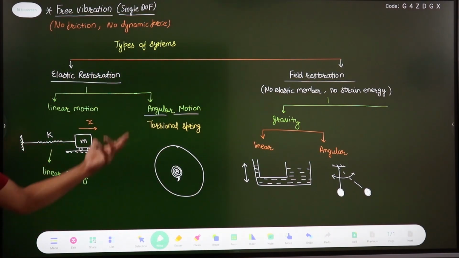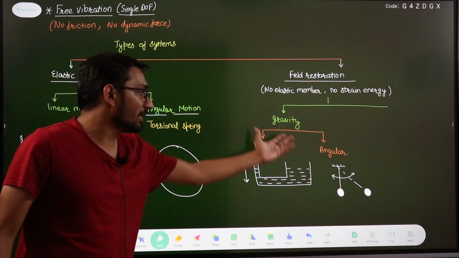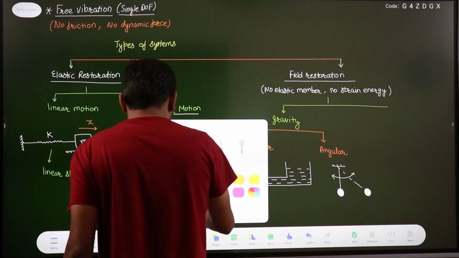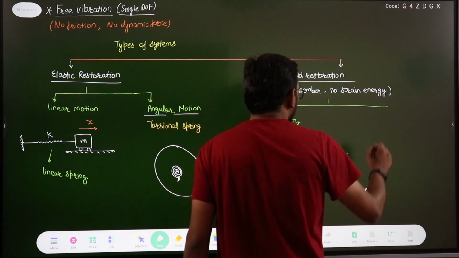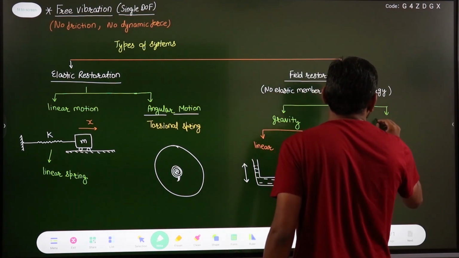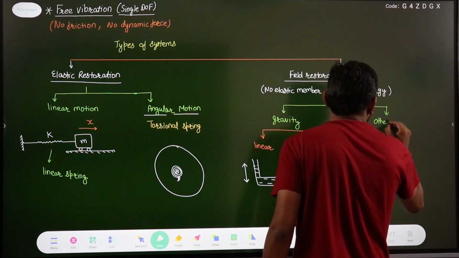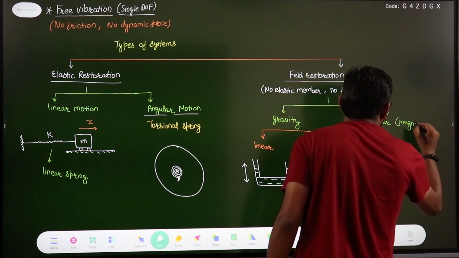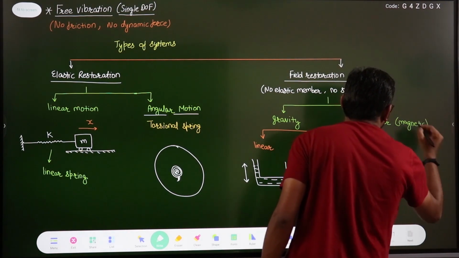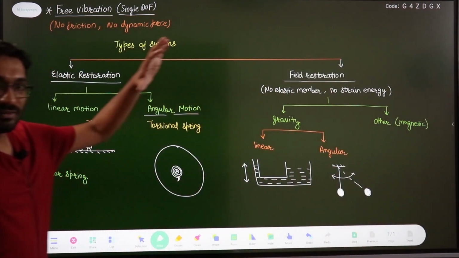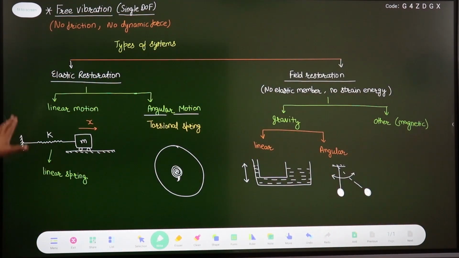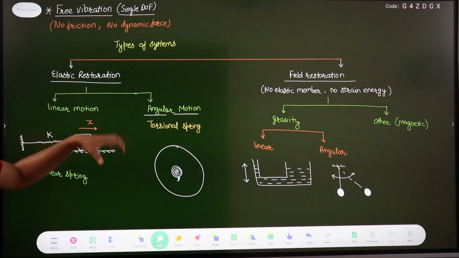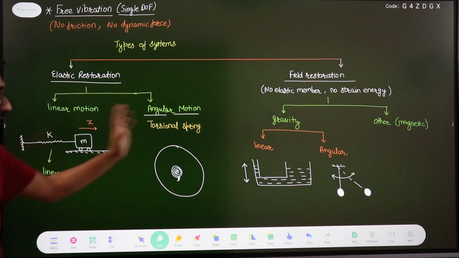So we have two cases: linear gravity controlled, angular gravity controlled. Another one is from your other fields, other cases like your magnetic field. Suppose the magnetic field acts as a restoring property, so that is the second case. So we have these different types of systems present in free vibration. We have to discuss all of them.